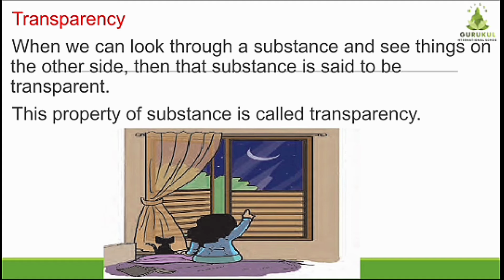Now, which other substances that are transparent can you see being used in our daily life? There are many people who have spectacles. The lenses of these spectacles are made up of glass, fiber or plastic, correct? Why are they used? Why are we using spectacles? To look through at outside things, right? So this property of substances like glass, fiber and plastic can be utilized here to look through that substance to the outside things.